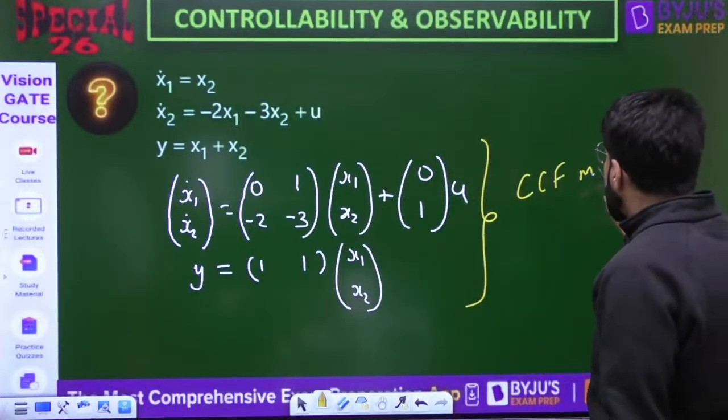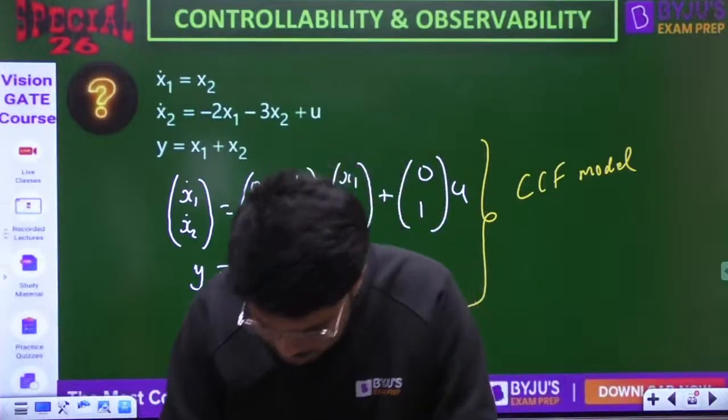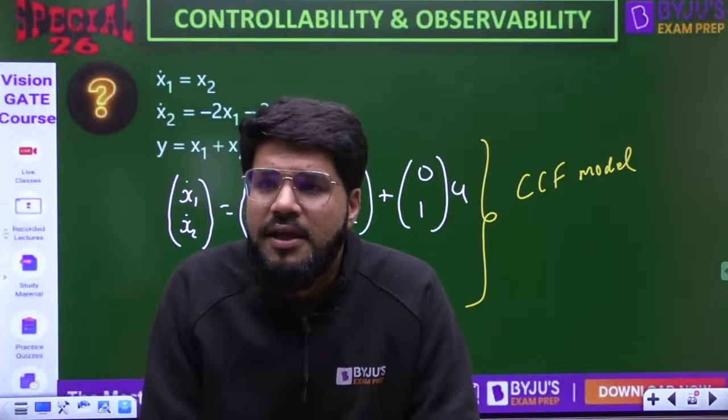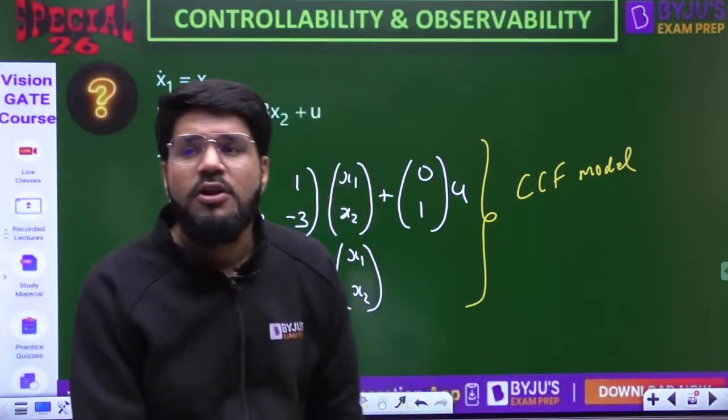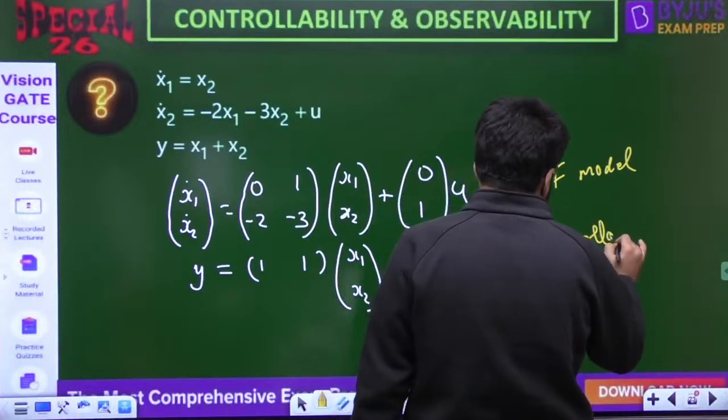So now, dear, tell me, should I by chance check controllability? Do I need to check controllability? If you are doing that, it is a waste of time. CCF is always controllable, so no need to check. So the system is controllable.